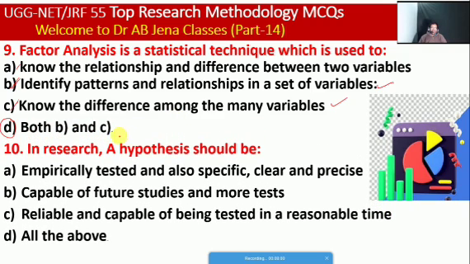So next one of the thing in research, hypothesis should be whether it's empirically tested and also specific, clear and precise. B, it's capable of future studies and more tests. C, it's reliable and capable of being tested in a reasonable time. D, it's all the above. So friends, here D is the right option.